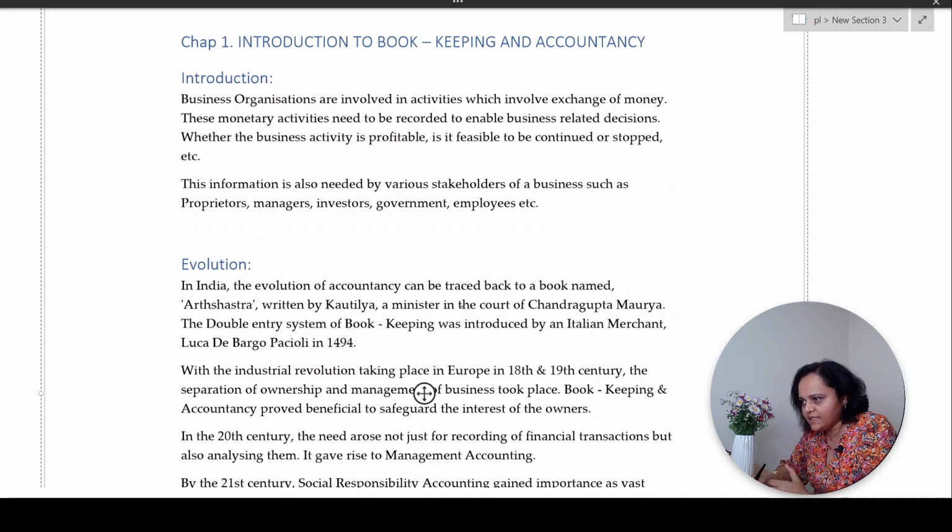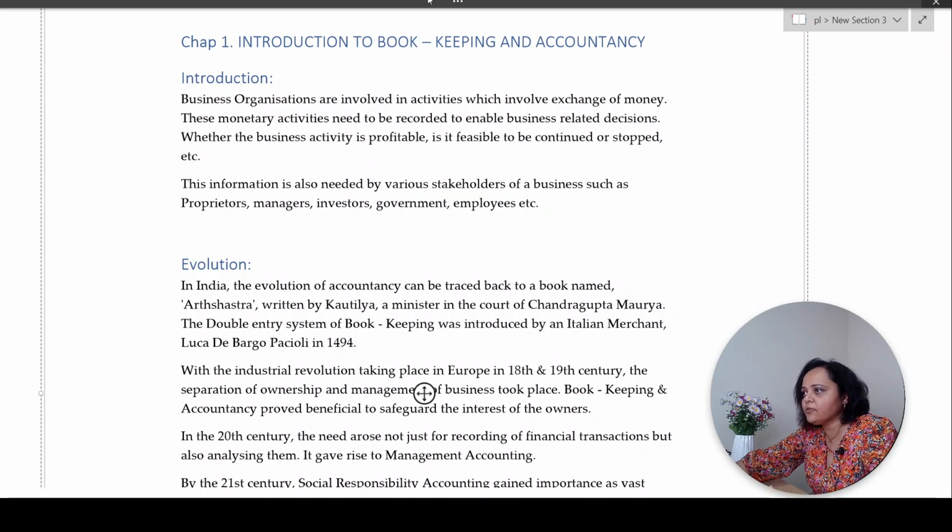Now, what happened is, initially businesses were focused on the sole proprietor himself, the area which he would target and be able to service his business was quite small. The number of people which were involved in his business was also quite small. In the 18th and 19th century, with industrial revolution taking place, there was a shift in the way businesses were undertaken. The scope of businesses widely increased.